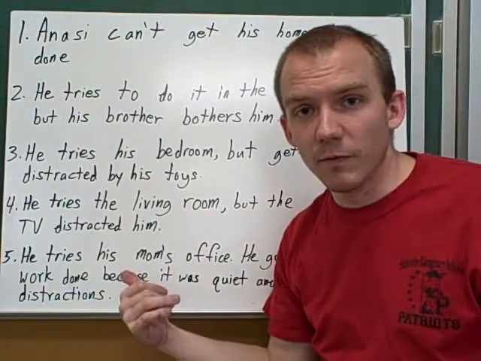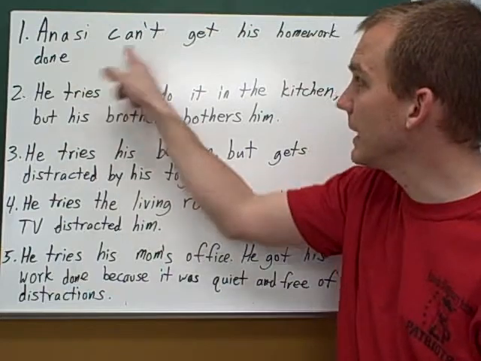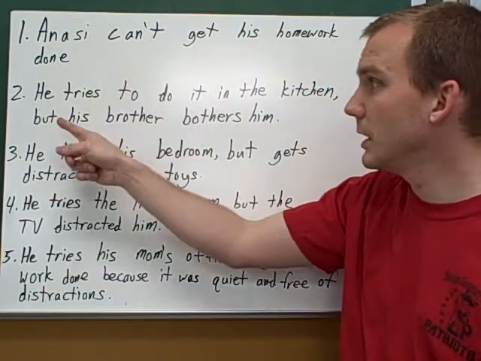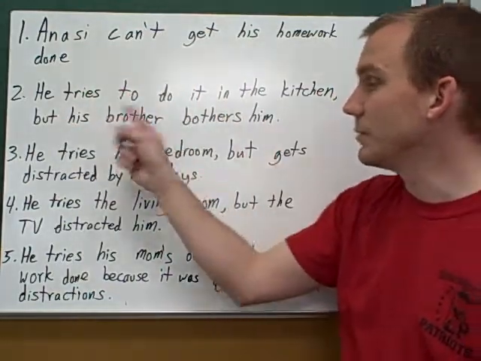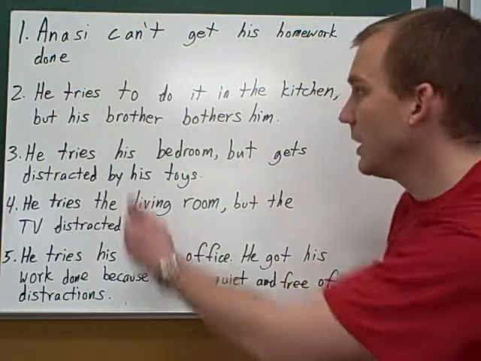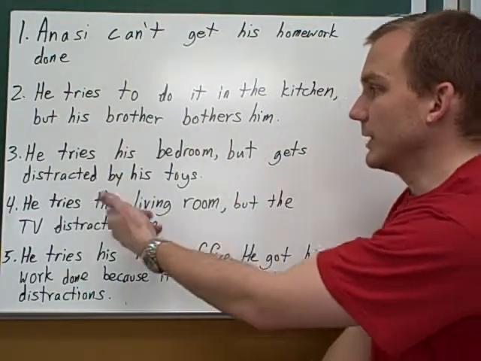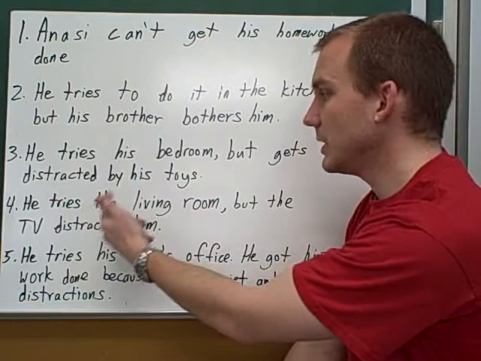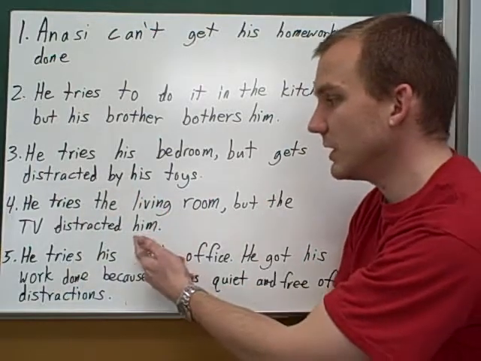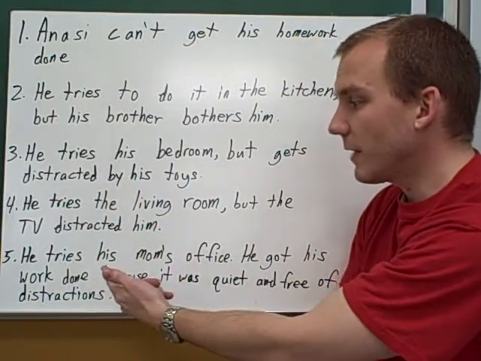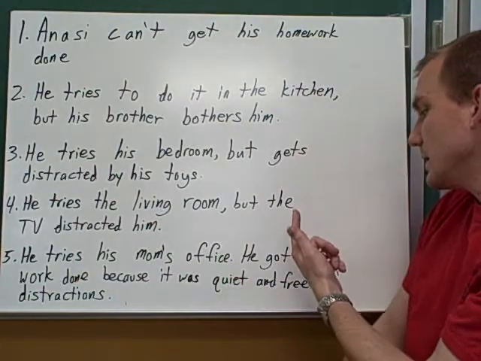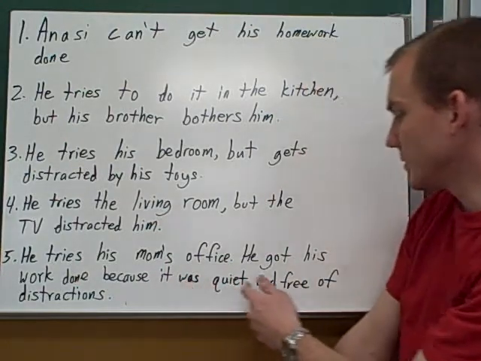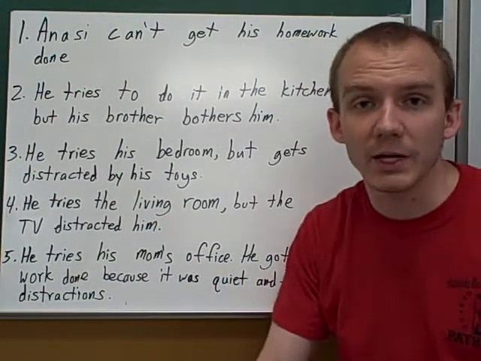This was the plan I wrote for my story. Annecy can't get his homework done. He tries to do it in the kitchen, but his brother bothers him. He tries his bedroom, but gets distracted by his toys. He tries the living room, but the TV distracted him. And then finally, he tries his mom's office. He got his work done because it was quiet and free of distractions.